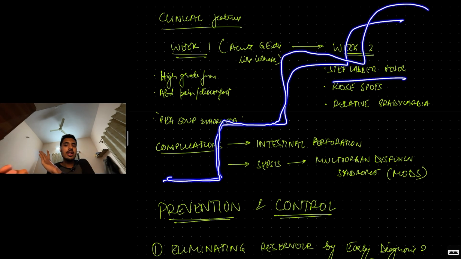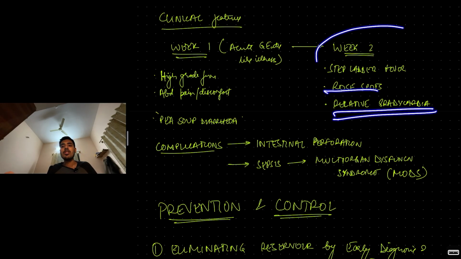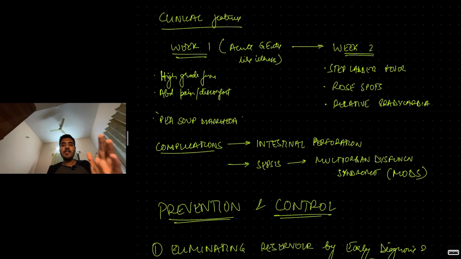So, step ladder fever. Rose spots, salmon colored rashes on the trunk, on the abdomen. Relative bradycardia. So these are all the typical typhoid features that are seen in second week onwards.